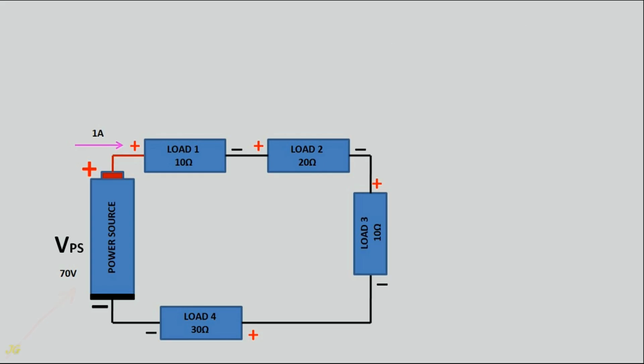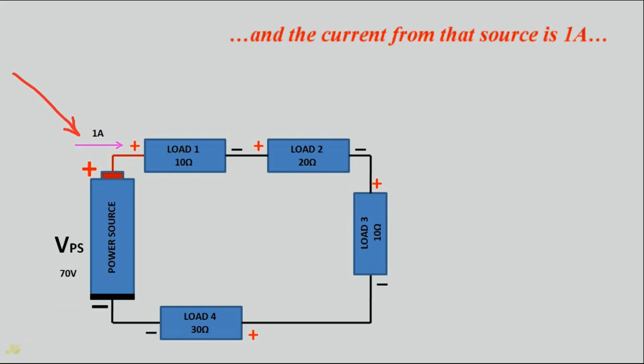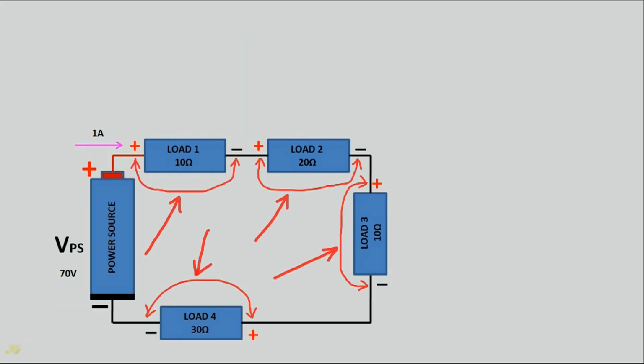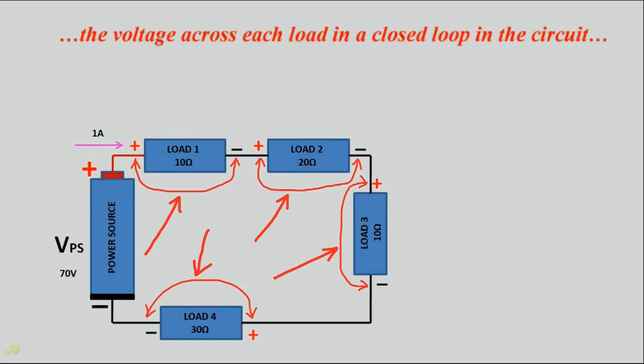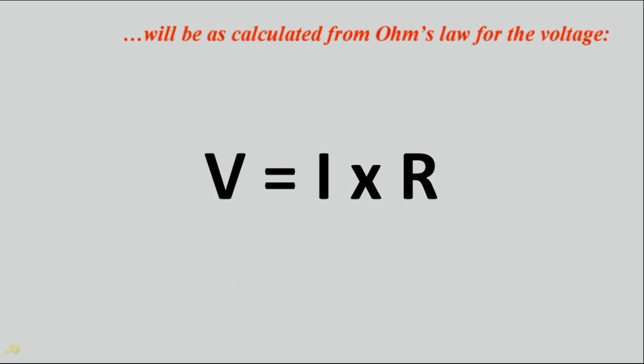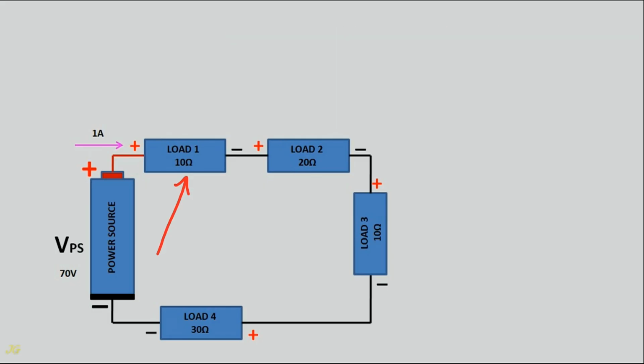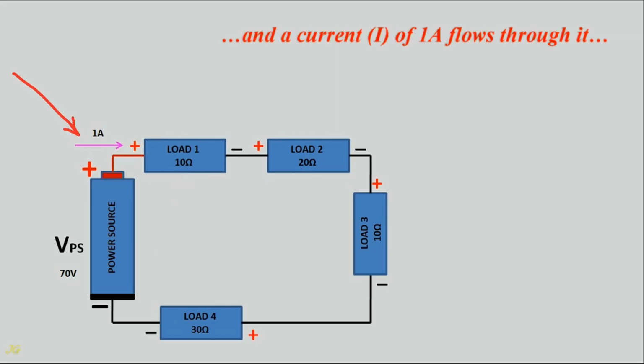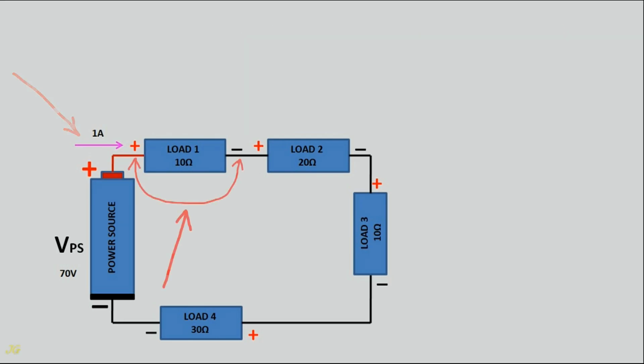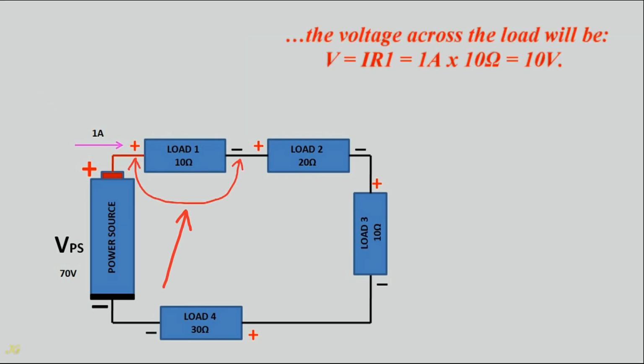Example of calculation: when the power source is 70 volts and the current from that source is 1 ampere, the voltage across each load in a closed loop in the circuit will be as calculated from Ohm's law. Voltage equals current times resistance. When load 1 has a resistance, R, of 10 ohms, and a current, I, of 1 ampere flows through it, the voltage, V, across the load will be V equals I times R1, equals 1 ampere times 10 ohms, equals 10 volts.